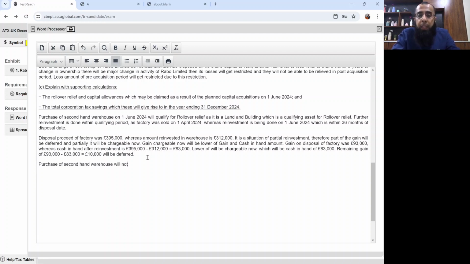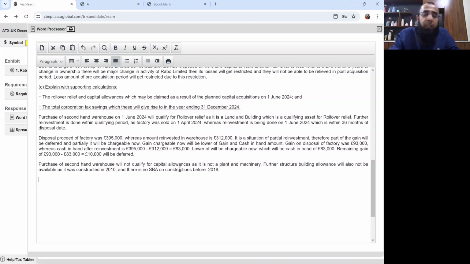Okay. Now purchase of second-hand warehouse. Warehouse will not qualify for capital allowances as it is not a movable plant and machinery. Further, structure building allowance will also not be available as it was constructed in 2010 and there is no SBA on constructions before 2018. Okay, October 2018 is the date from which the structure building allowance was launched.